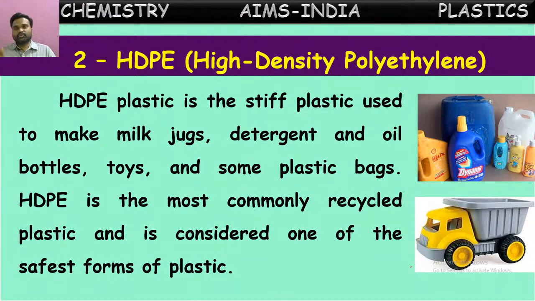If you observe those toys and these items, this logo will be observed, chasing arrows with number 2 at the middle. This is a little stiffer than PET and it is used for making milk jugs and the bottles which are used for detergents and toilet cleaning liquids. So these bottles are made up of HDPE plastic.